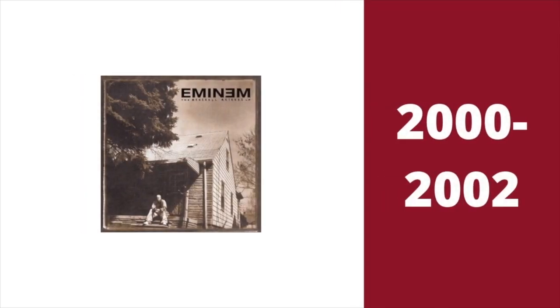2000 to 2002, this is the album cover for his third album The Marshall Mathers LP, released on May 23, 2000. There is a picture of Eminem sitting in front of his house in a sepia effect. On the top right corner of this cover art, there are the words Eminem and the Marshall Mathers LP stacked together and in black text.